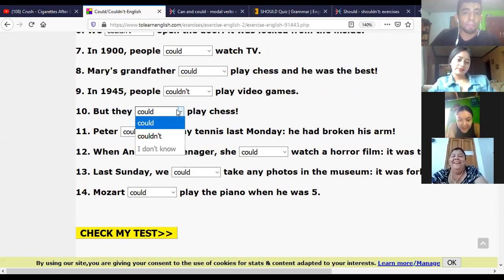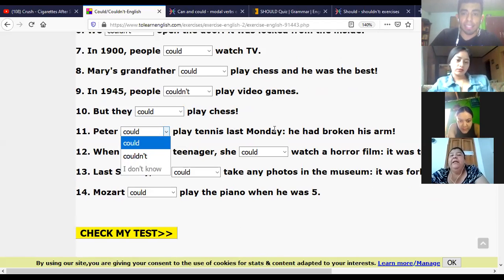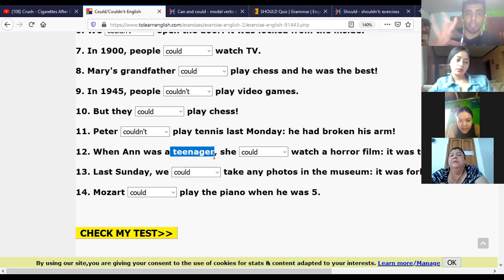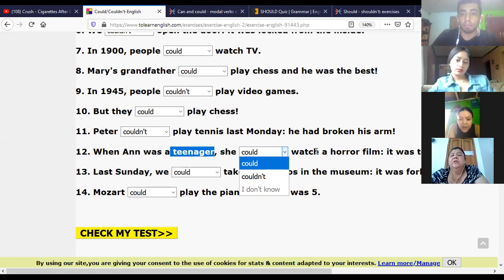But they played chess. Could or couldn't? Could. Peter played tennis last Monday. He had broken his arm. Couldn't. When Anne was a teenager, remember that a teenager is a person around 14 years old to 18, she watched horror movies. It was too frightening for her. Couldn't.